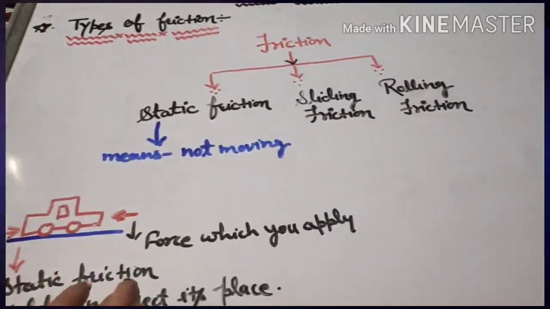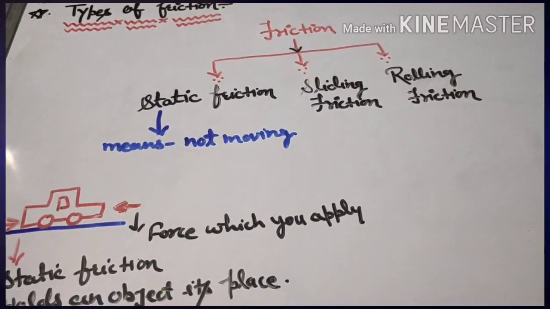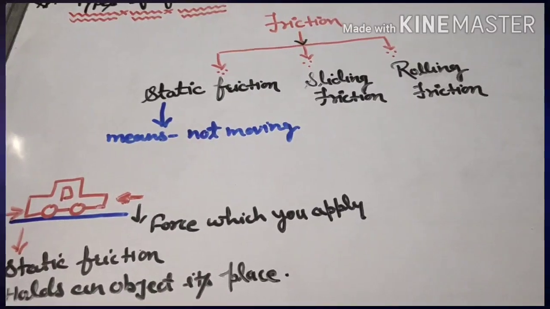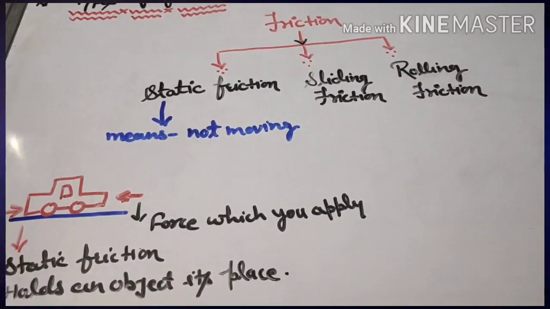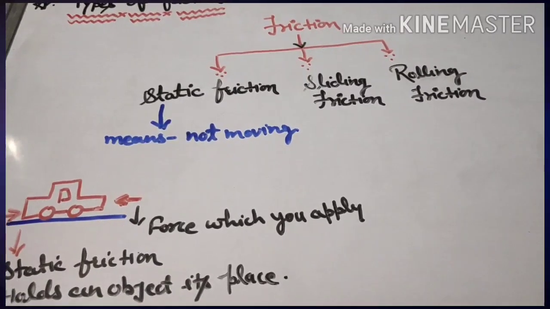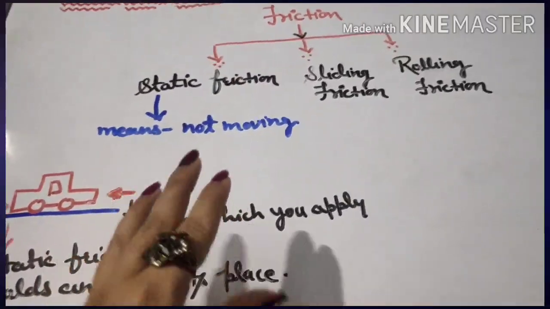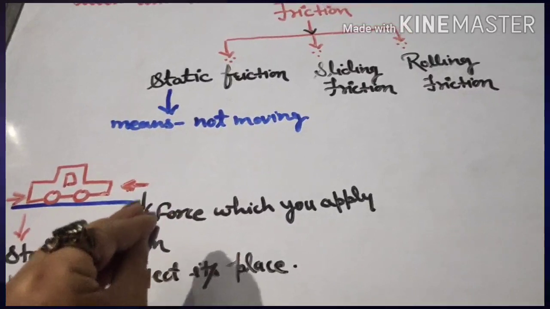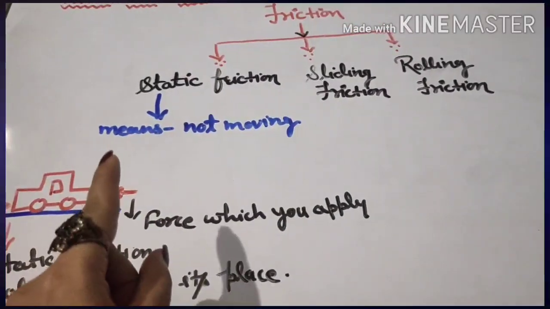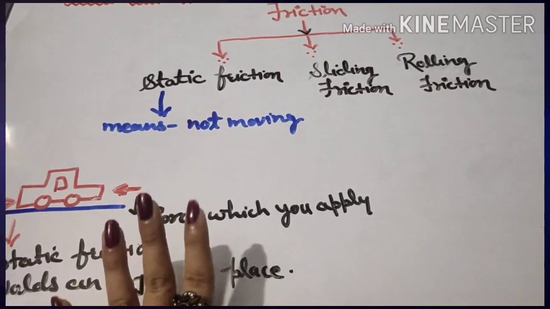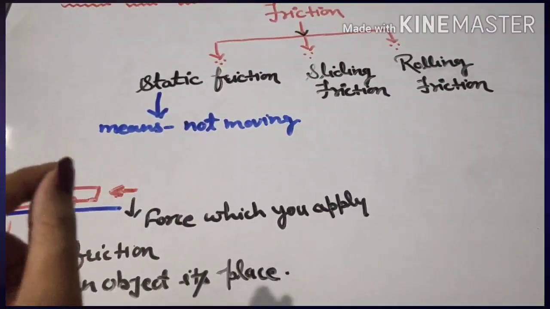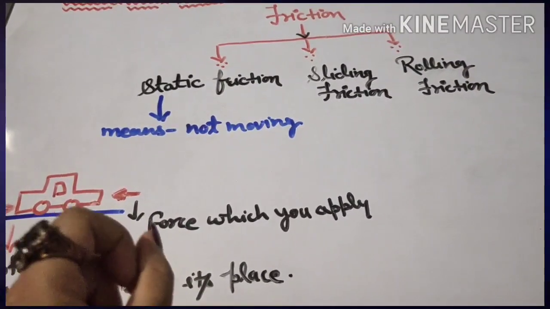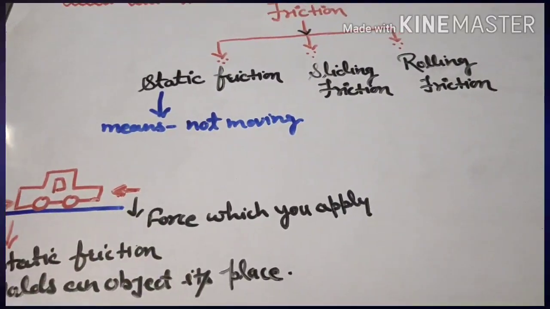As the name says, static means something which is at rest, which is not moving. When an object is not moving, listen carefully, even when the object is not moving, there is a force of friction still acting on the object. That is why the object is not moving on its own. So a force of friction acting on objects which are not moving is static friction.